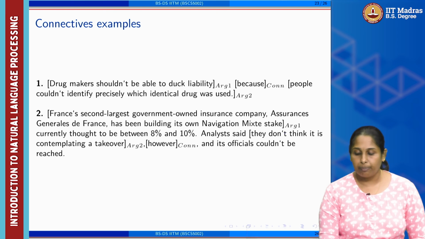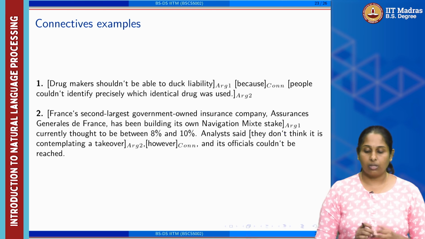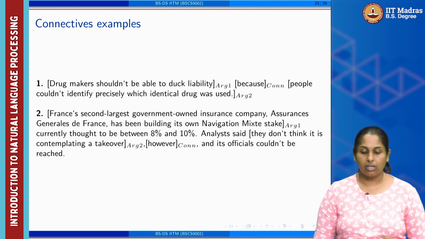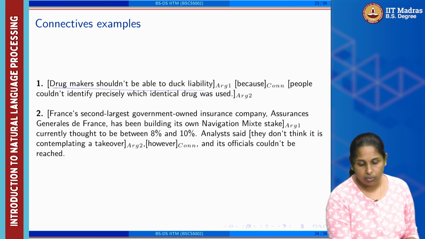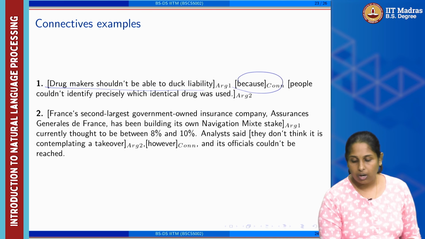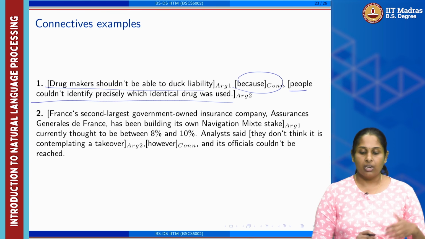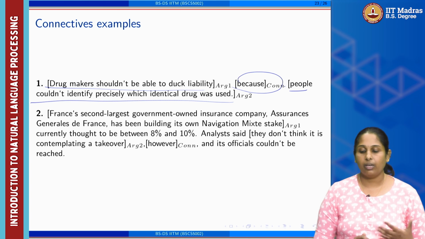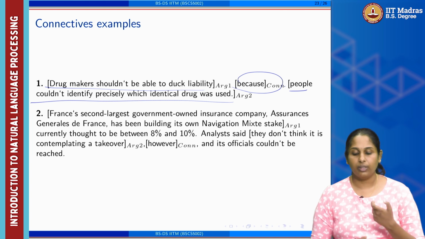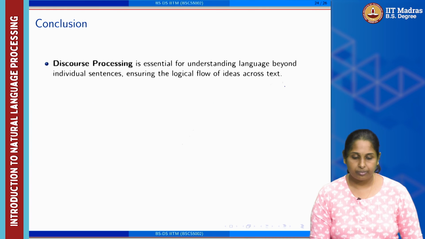Here, there is the connective because. The cause or reason is identified as argument 2 with the connective, and the other part as argument 1. Similarly, texts are connected through different arguments with the connective in place.